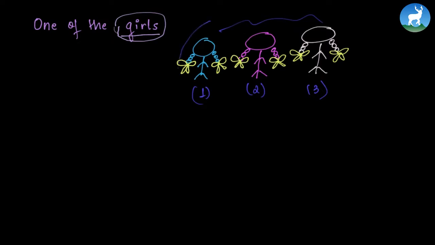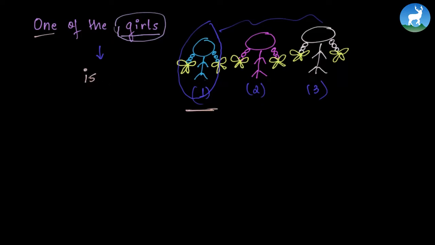Maybe we're talking about only this girl. So we use a singular verb here. Though girls denotes plural form, because we have one among those girls, only the first girl among these 3 girls, we use is.